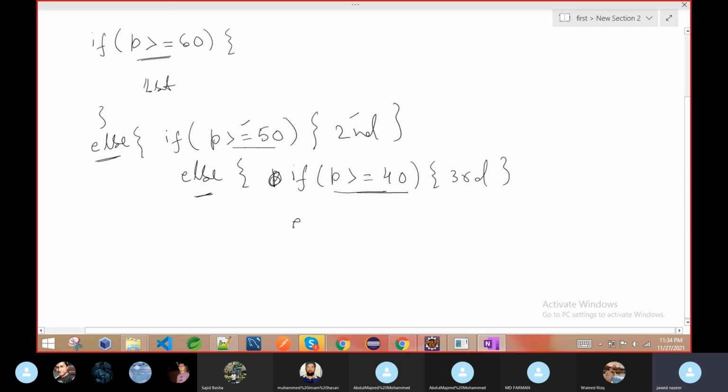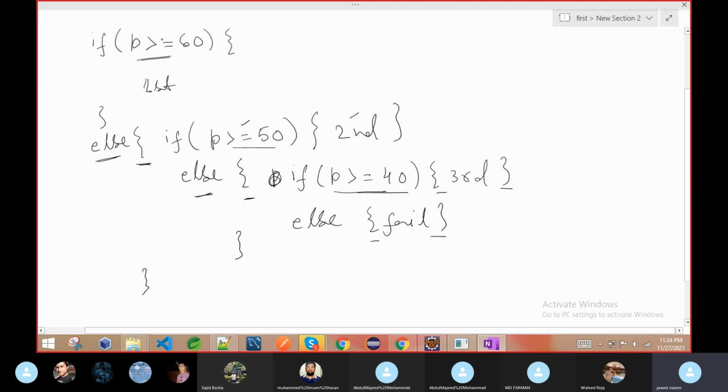Maybe there is a chance they didn't get it. Now this time we don't have to check anything. We will say fail. So this bracket, if you see, started here, closed here, started here, closed here. So we have to close this one. Whenever you open a bracket, always close it at that time. Because I am a senior guy, I can handle it, but for a new beginner, it's difficult. So we will stop here.